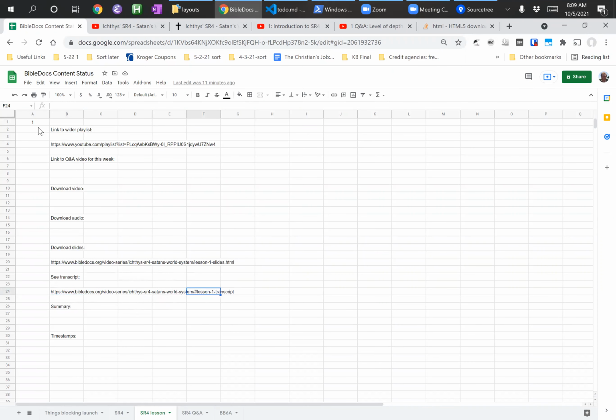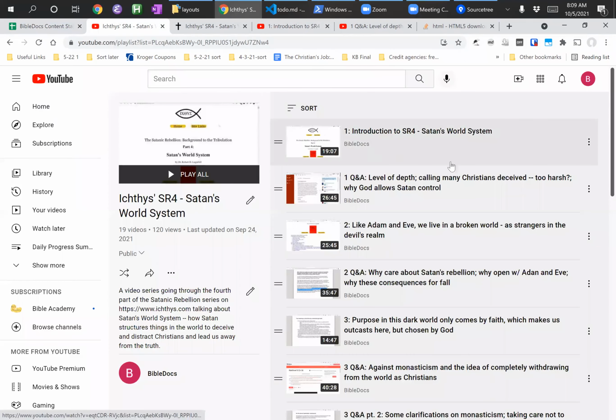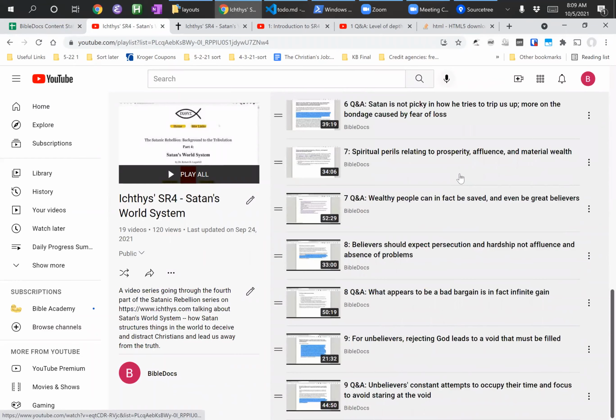And you see I have a number up here in the corner. And if I change this, I'll have it set so that it automatically changes the links. So we started out with week 1 there. I have the exact same thing here for the Q&A lessons, except these, you see the links are a little bit different there. So these are the templates here. And I'm going to be using these for all the videos in the SR4 series here.